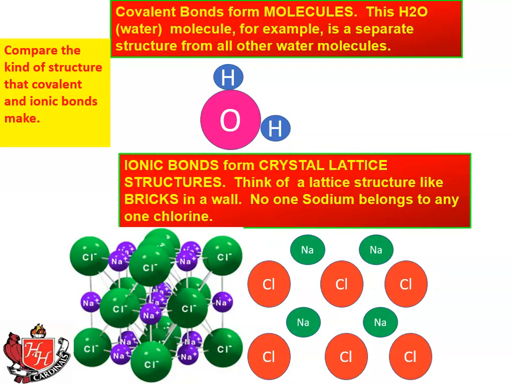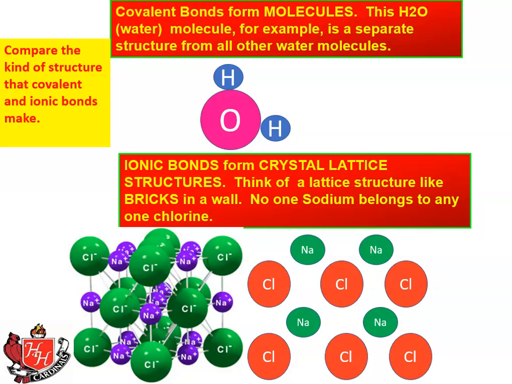Ionic bonds don't form independent structures. They form what are called crystal lattice structures. So think of a lattice structure like bricks in a wall. Now, in this example, we're using sodium chloride, and that's table salt. That's one of the more common ionic bonds that we're going to talk about. It's one sodium and one chlorine.